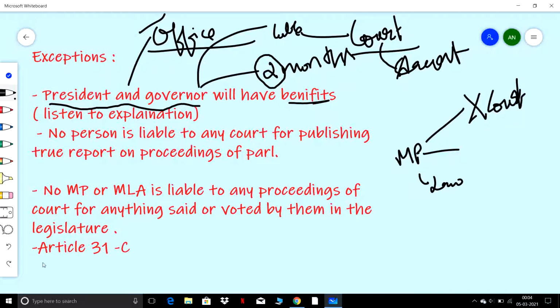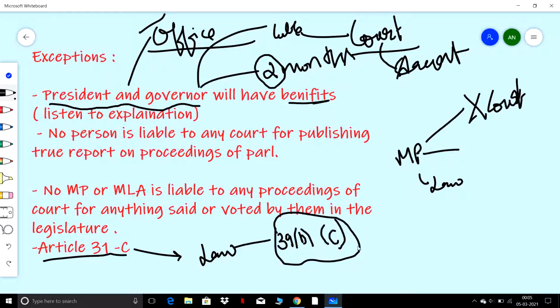Okay, Article 31C. What does Article 31C say? I will be discussing it in the coming videos. Article 31C says that any law which gives effect to the directive principles, the socialistic principles of Article 39, Clause B and Clause C, shall not be declared void or unconstitutional on the ground that it infringes fundamental rights conferred by Article 14 and 19.